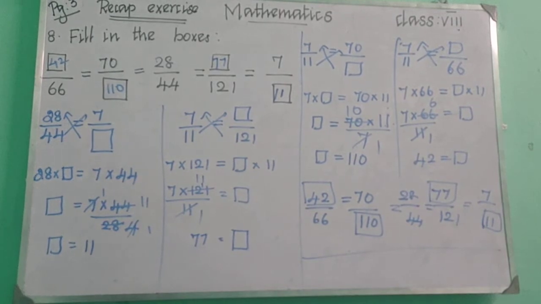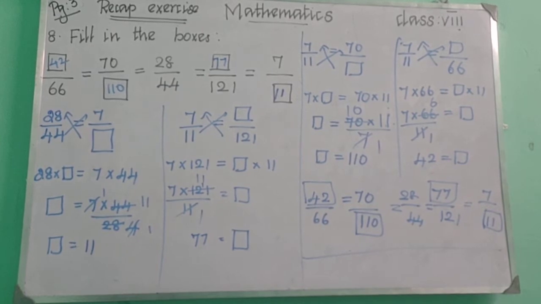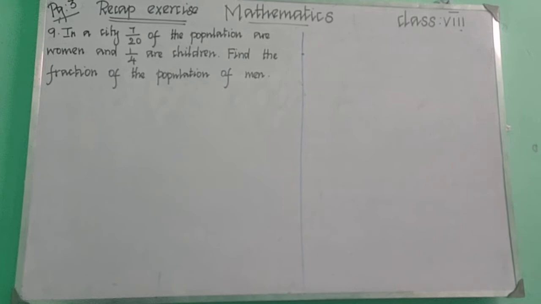Copy it in your notebook. Pause the video and copy it in your notebook. After completing this sum, draw the line by using your scale and pencil. Children, read the next one.